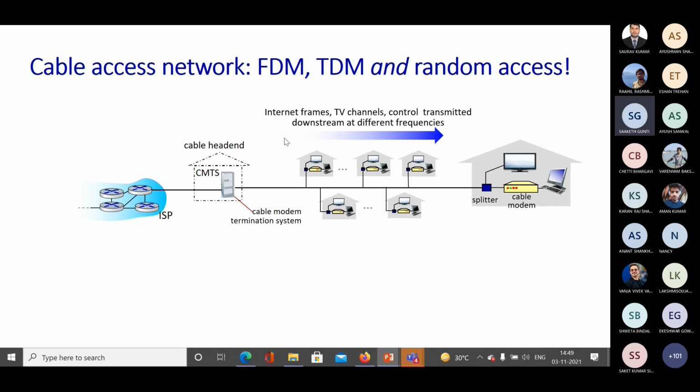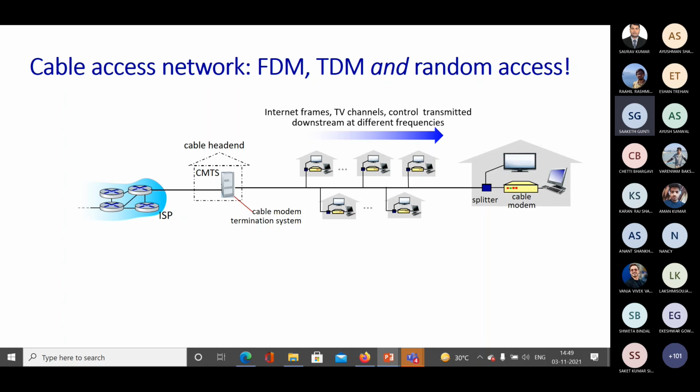So what will be the downstream data? You will send internet frames, TV channel transmission, and all of this control data. All of this will be transmitted downstream at different frequencies.